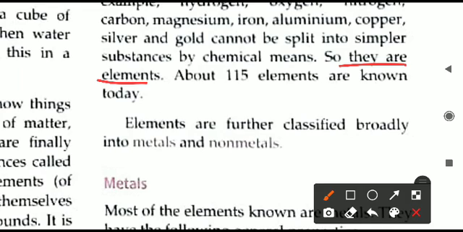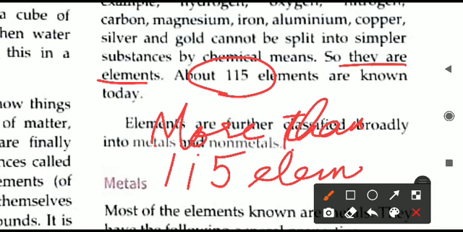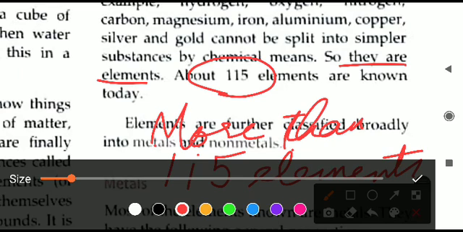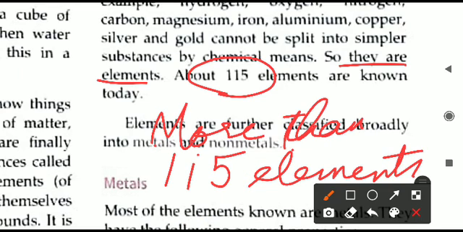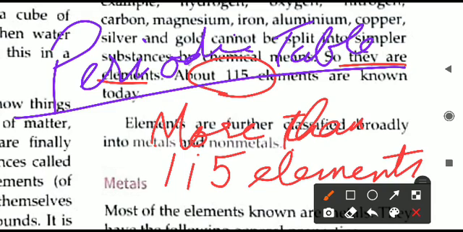How many elements do we know till today? About 115. In fact, you can say more than 115 elements exist today. We discussed Mendeleev, one of the famous scientists in chemistry. He gave the periodic table. We have studied that in chapter number 1. When the periodic table was first made, 63 elements were known at that time, but now we have the modern periodic table classifying elements.